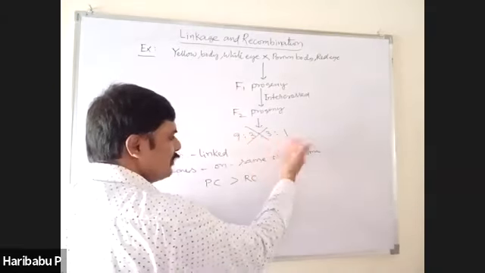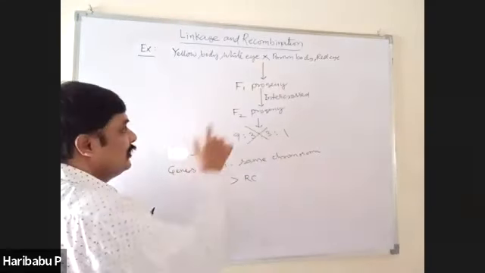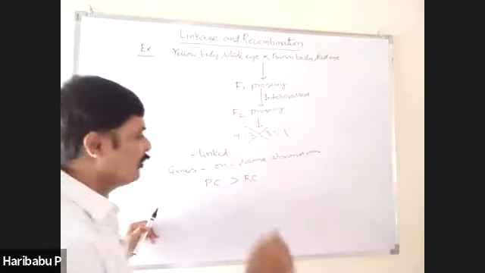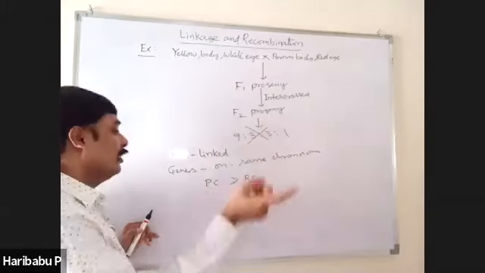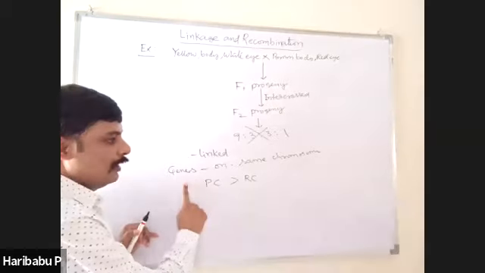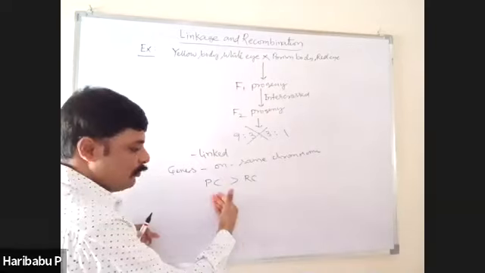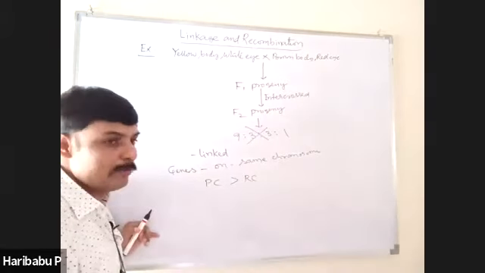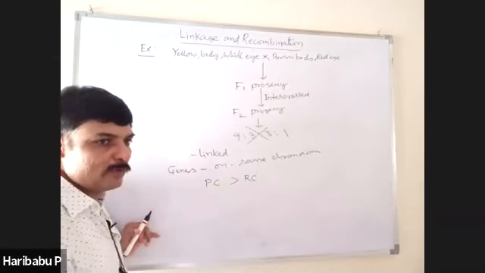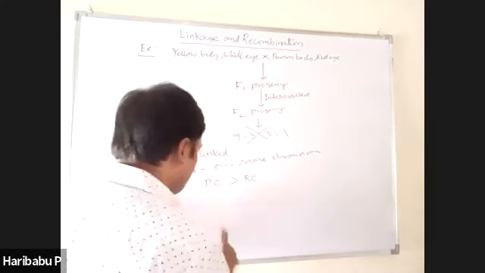the parental combinations. They greatly deviated, and immediately Morgan thought that the genes which control these characters are linked to the X chromosome and they are called X-linked genes. And they also found that when genes are present on the same chromosome and inherited, more parental combinations are produced rather than recombinations. Therefore, he thought that when genes are present on the same chromosome, those genes are called linked, and he coined the term linkage.